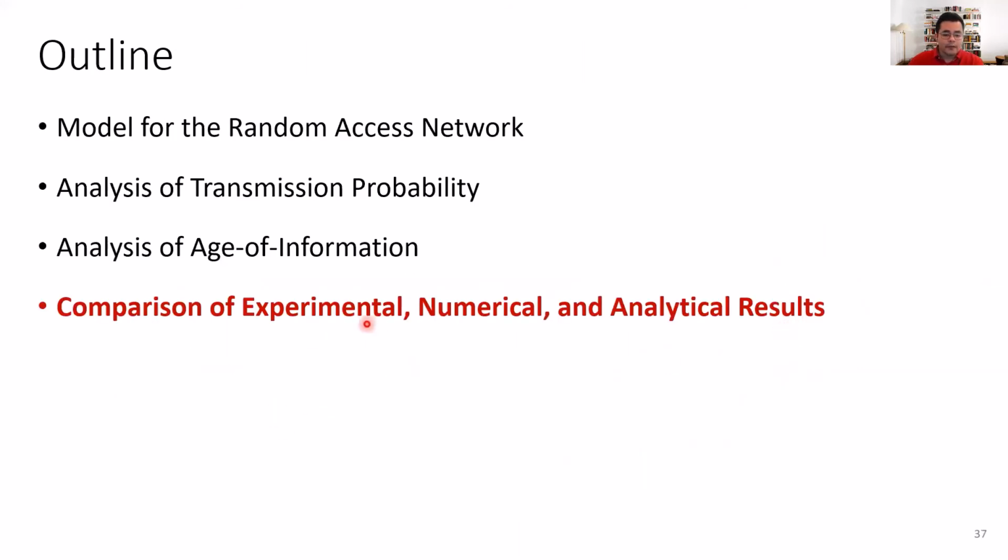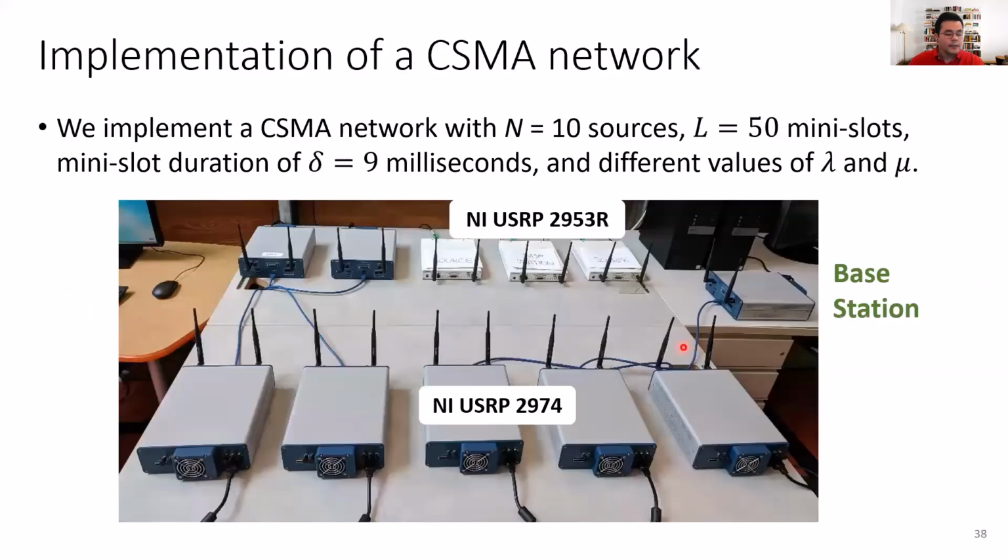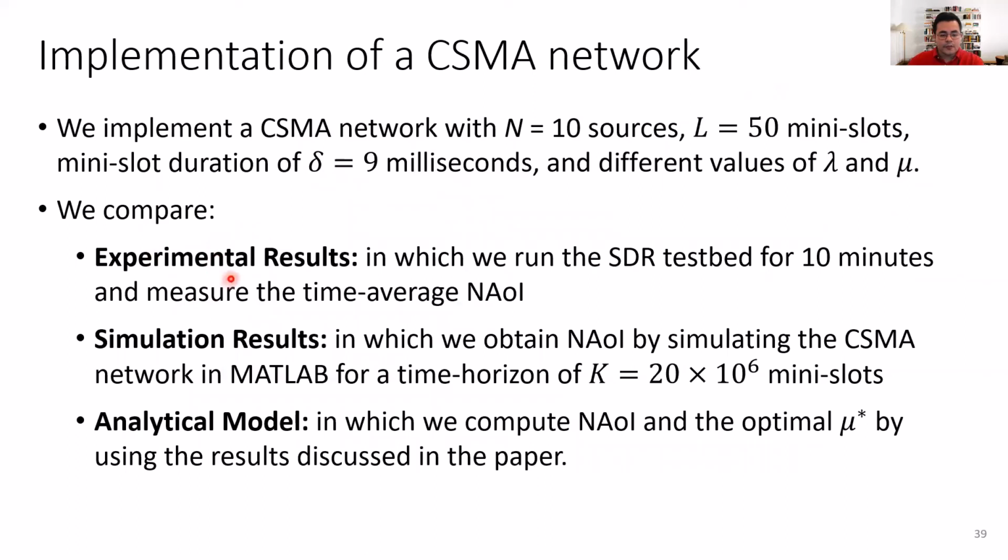Next, we're going to compare our experimental results with our numerical and analytical results. Here we are implementing a CSMA network with 10 sources sending packets to the base station, and each source generates packets with a duration of 50 millislots. In this network, a millislot has a duration of 9 milliseconds. We're going to obtain the value of the network age information for different values of lambda and mu. We're going to compare the experimental results, which are obtained by measuring the network age information in the software-defined radio testbed, with simulations obtained using MATLAB and with the analytical results that we obtained in this presentation. So we're going to compare those three things.